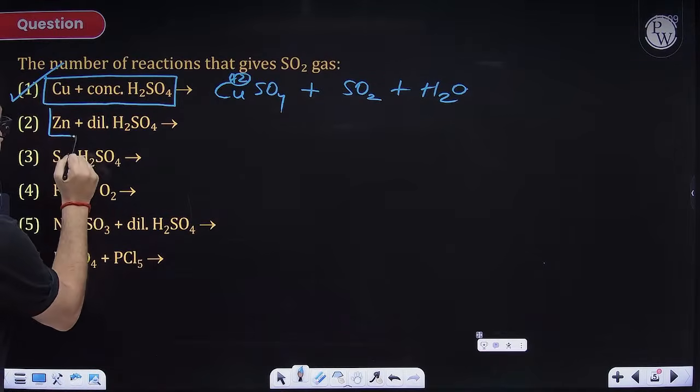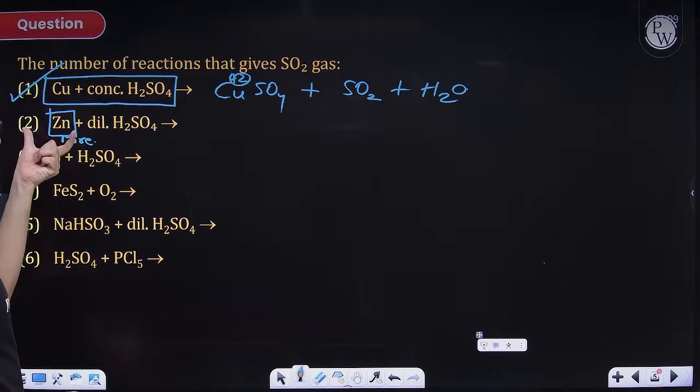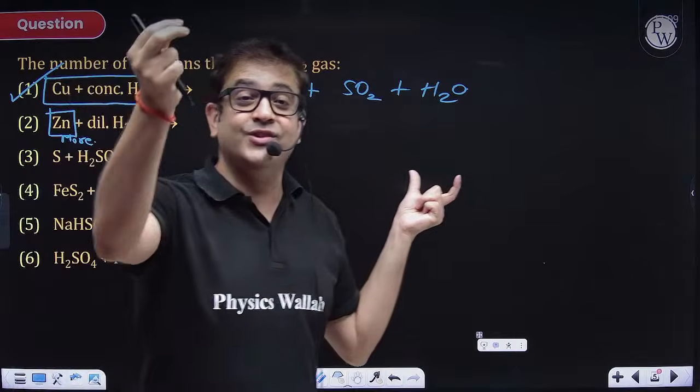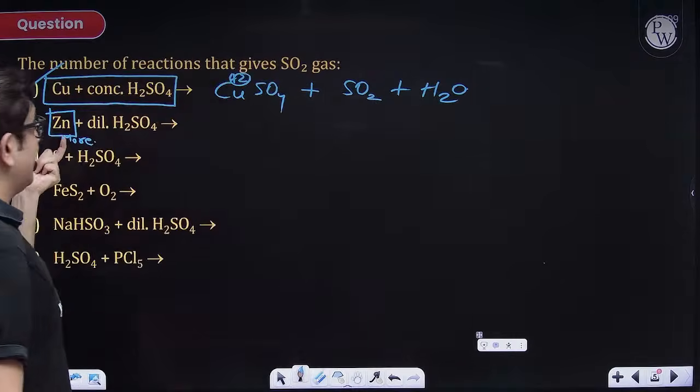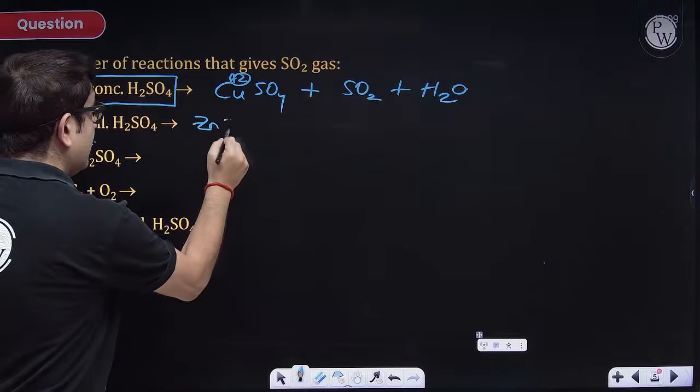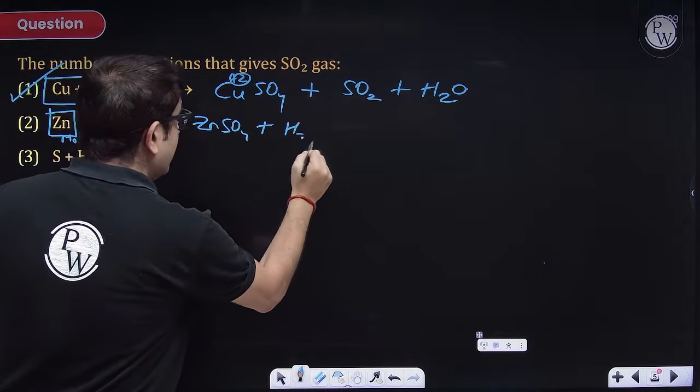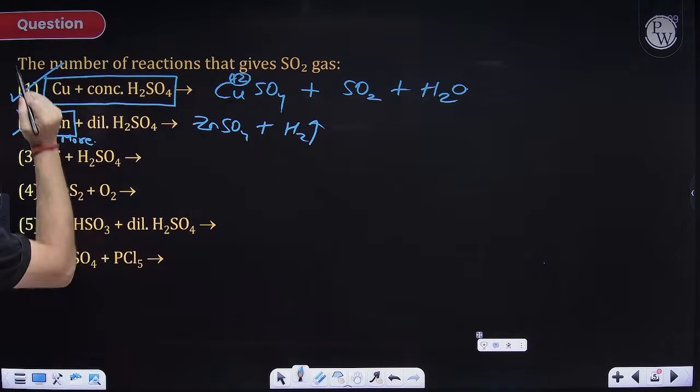Sir, zinc is a more reactive metal than hydrogen. So because it is more reactive, it will just give that reaction which you have studied in class 10, which is metal plus acid forms salt plus hydrogen gas. So here no SO2 is produced, hence it is not an option.